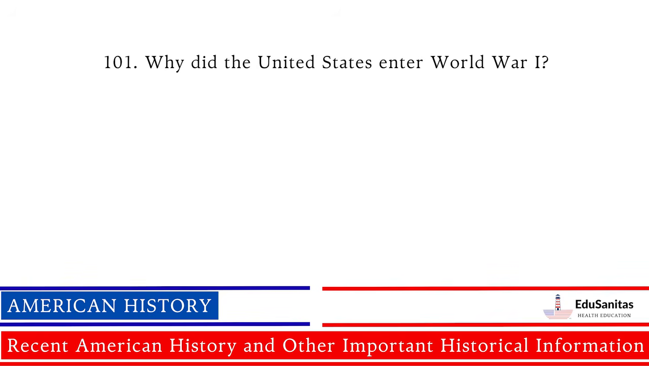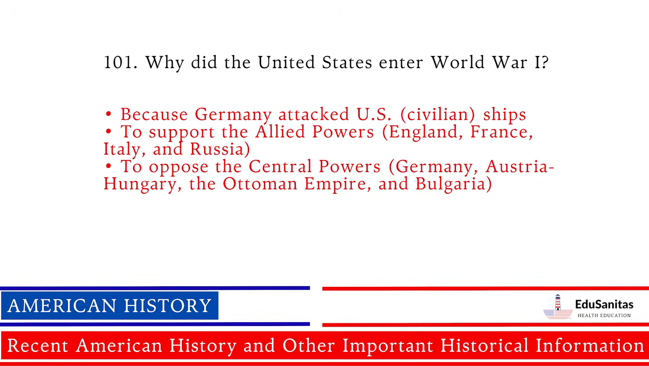Why did the United States enter World War I? Because Germany attacked U.S. civilian ships. To support the Allied powers, England, France, Italy, and Russia, to oppose the Central Powers, Germany, Austria, Hungary, the Ottoman Empire, and Bulgaria.